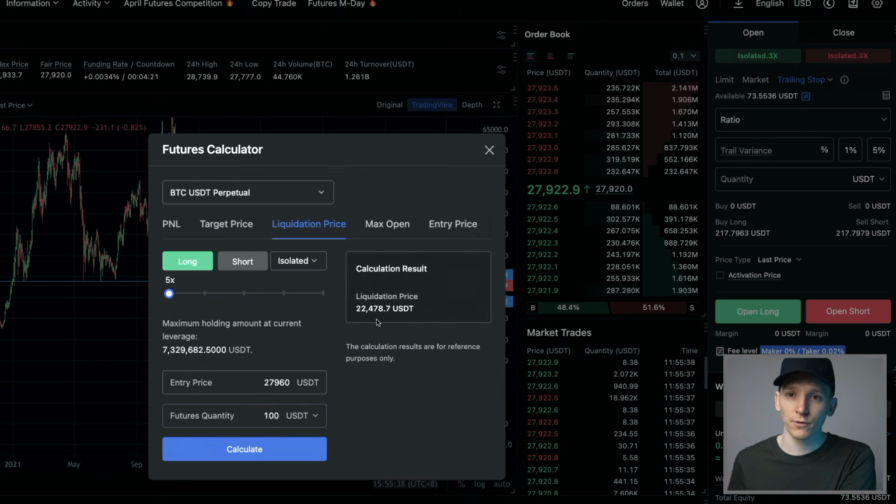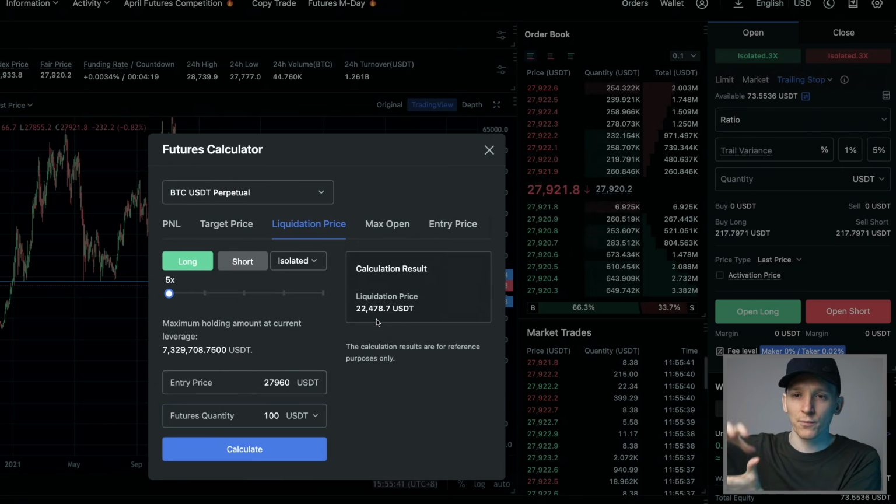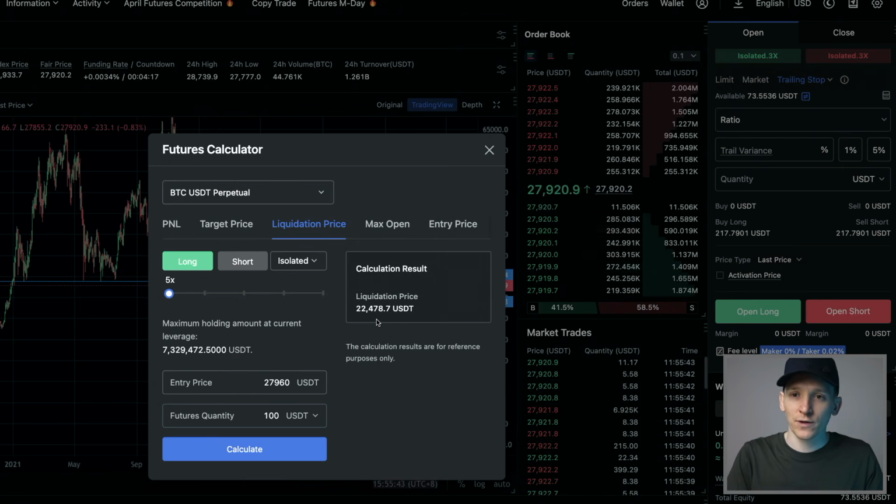The less leverage that you use, the more space that you have for the price to move, because the collateral that you have has more breathing room to fund all of those price movements and losses before you get liquidated. You can do that on the long side and the short side.